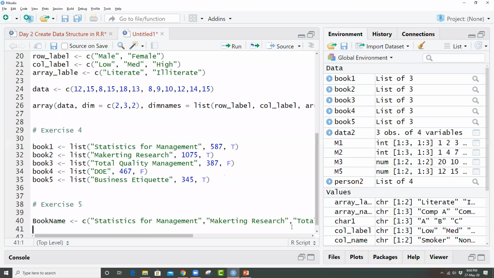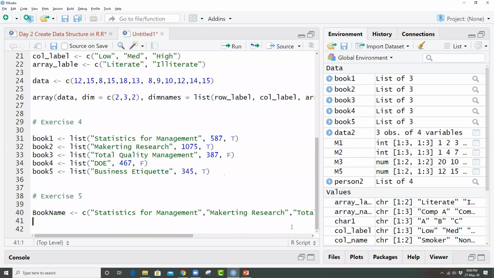So this is what I created, a vector of my book names. Another vector I can create is, let's say, number of pages. So pages is equal to c, and that is a numeric vector.